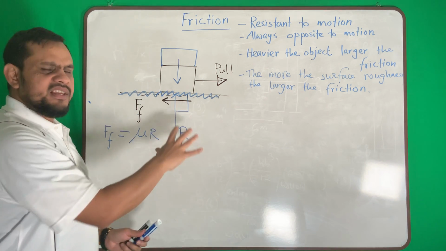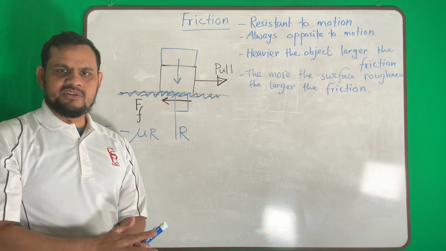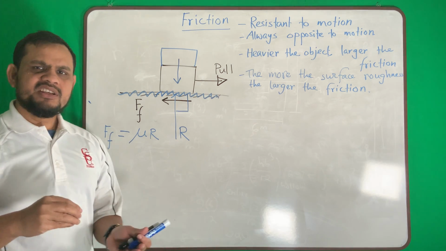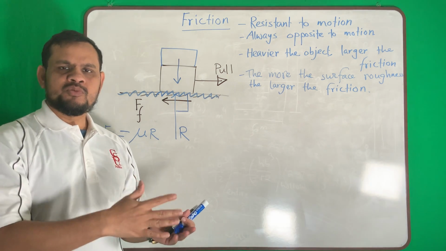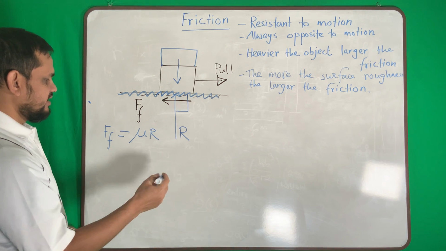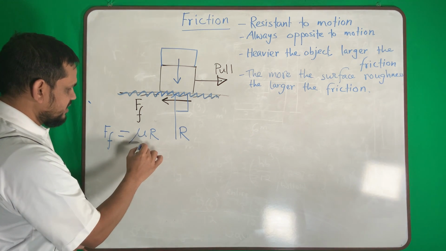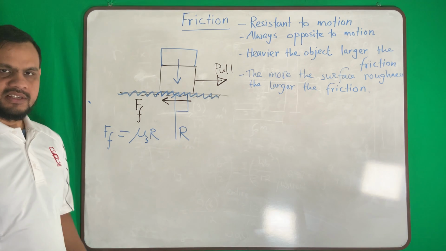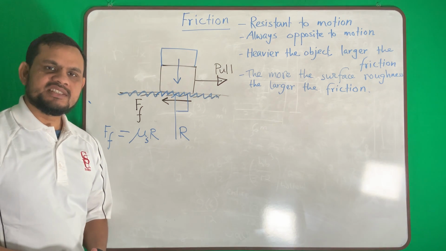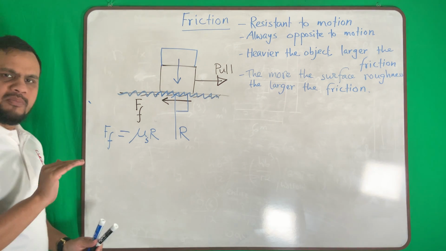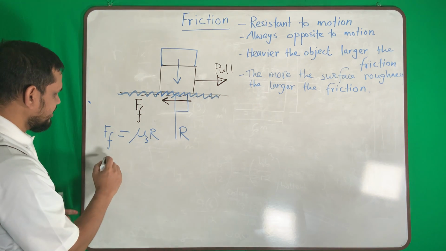Now, if the body is in a static position, if the body doesn't move but it tends to move, then we call it static. So that means mu S, the coefficient of static friction. If my body moves, then we write it this way.